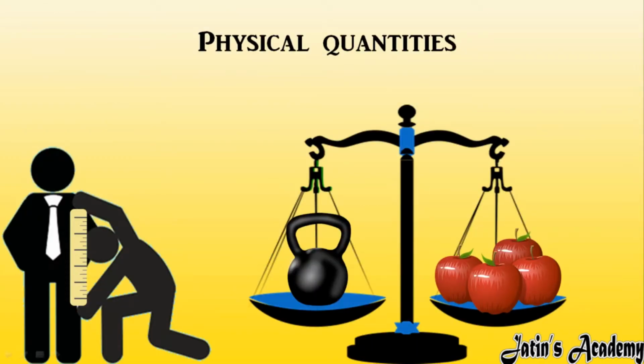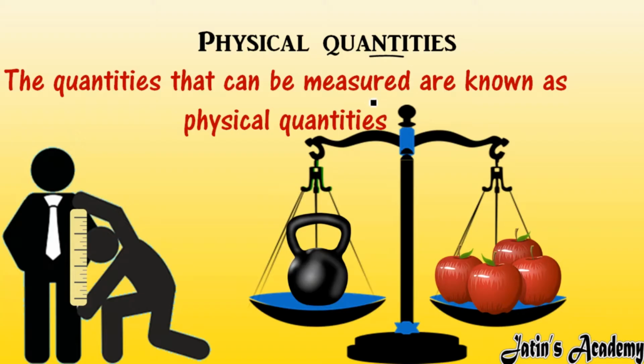So first topic we are having physical quantities. As the chapter name suggests, physical quantities and measurement. So first of all we should know what are physical quantities. The quantities that can be measured are known as physical quantities. Whatsoever quantities are present in our surrounding, for example mass. If I want to measure the mass of these apples, can I measure this mass of apple? Then yes, obviously yes, with the help of beam balance.